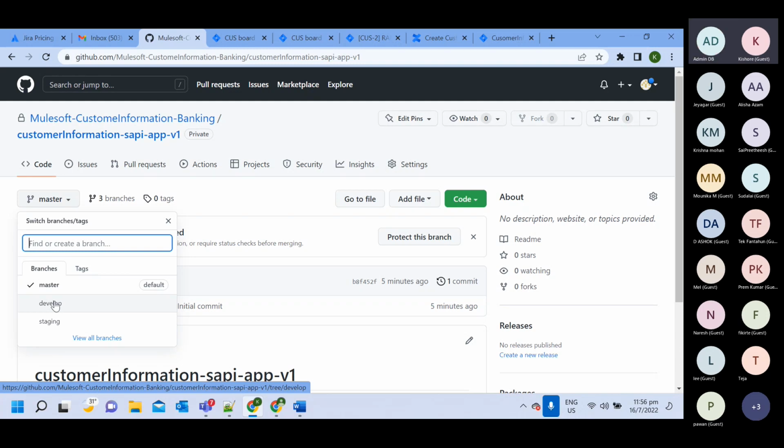Then the master branch code will be deployed on the pre-prod environment for all kinds of testing, like load testing, NIT.